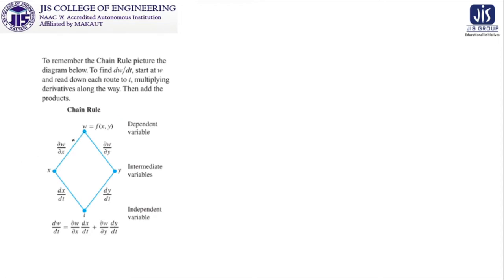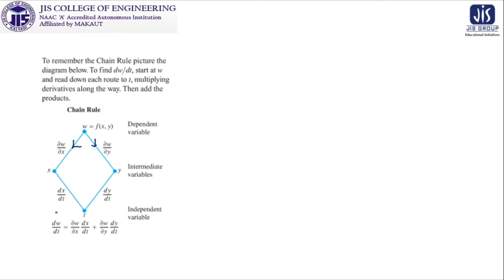We differentiate partially with respect to x, so it is del w/del x, and we differentiate partially with respect to y, del w/del y. So it is our intermediate step. As we have differentiated with respect to x, we write x, and in this direction with respect to y, we write y over here. Now this x will be differentiated with respect to t, dx/dt, and this y will be differentiated with respect to t, dy/dt, because x is a function of t, y is a function of t, and w is a function of x and y. That is why w has two branches. x is a function of t only, y is a function of t only, so each has one branch.